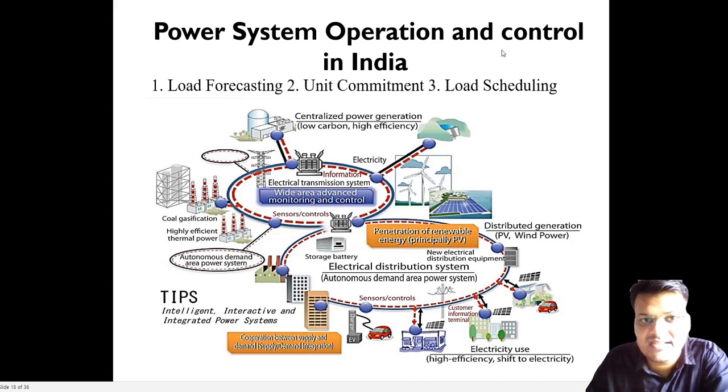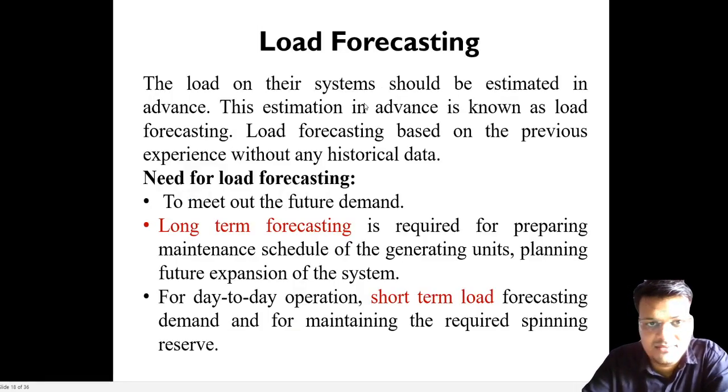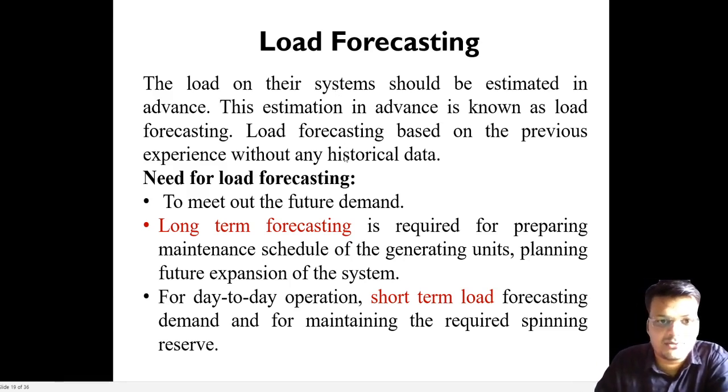So these three are connected: load forecasting, unit commitment, and load shedding. These three are interconnected with each other. This is basically the theoretical part. I don't want to read that slide, so please take a screenshot. Basically, there are two types of load forecasting, short-term and long-term. In long-term forecasting, they prepare the maintenance schedule and generation planning. In day-to-day operation, they use short-term load forecasting. So please take a screenshot of that.